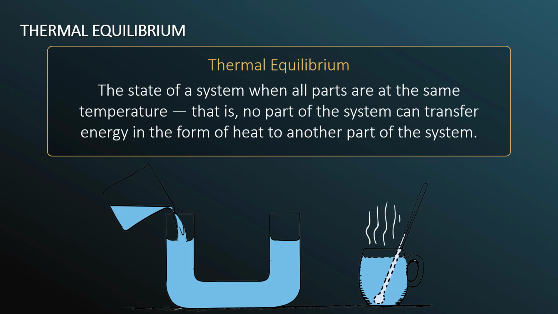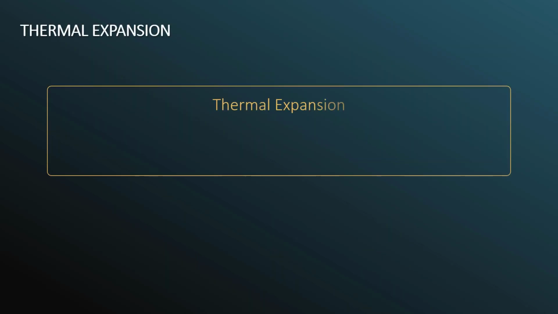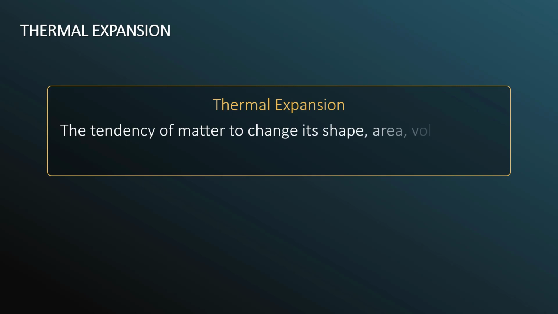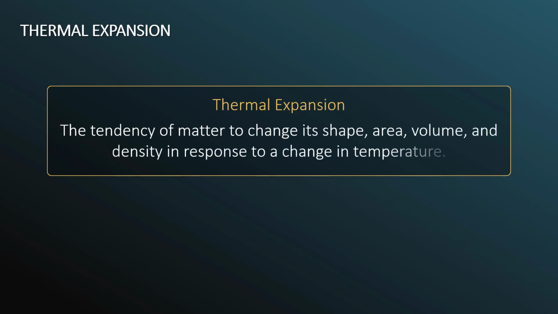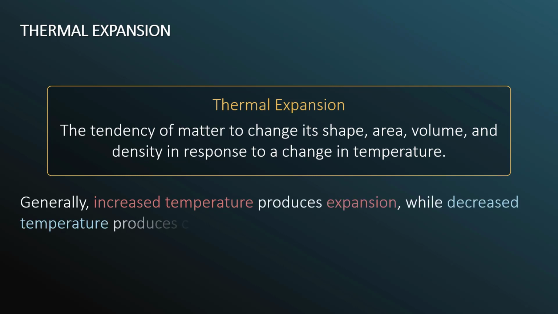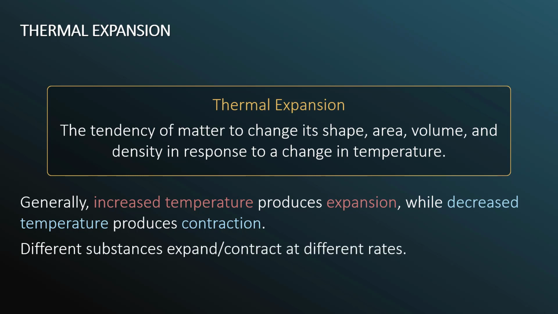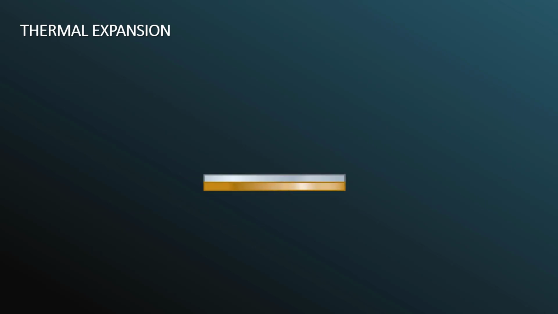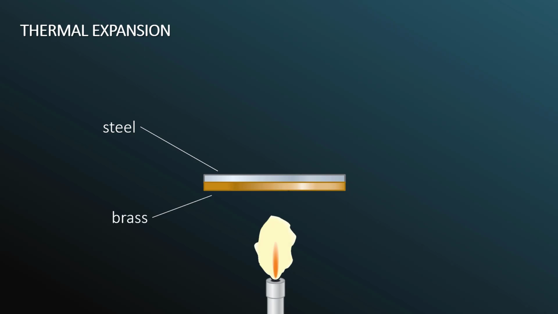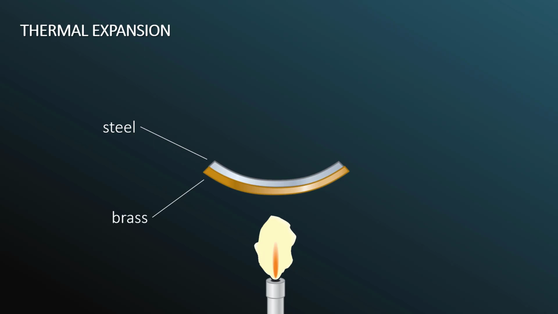I believe, twice. Thermal expansion, the tendency of matter to change its shape, area, volume, and density in response to a change in temperature. Generally, increased temperature produces expansion, while decreased temperature produces contraction. Different substances expand or contract at different rates. Consider two strips of different metals that are welded or riveted together into something called a bimetallic strip. If a heat source is put to the strip, it will bend. Why is that? Because the brass expands faster than the steel.